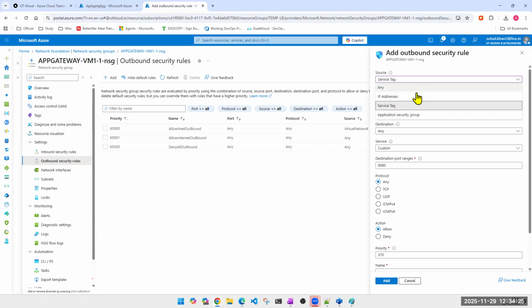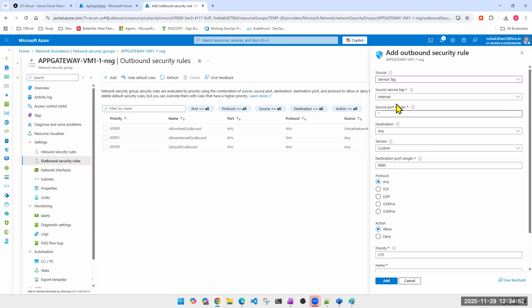Source tag. This is source tag. Wait, let me show you here. No, we're not going with internet. Wait. In this case, we'll go with our application security group, because if I do this, this is going to accept all the traffic which is sourcing through the internet.